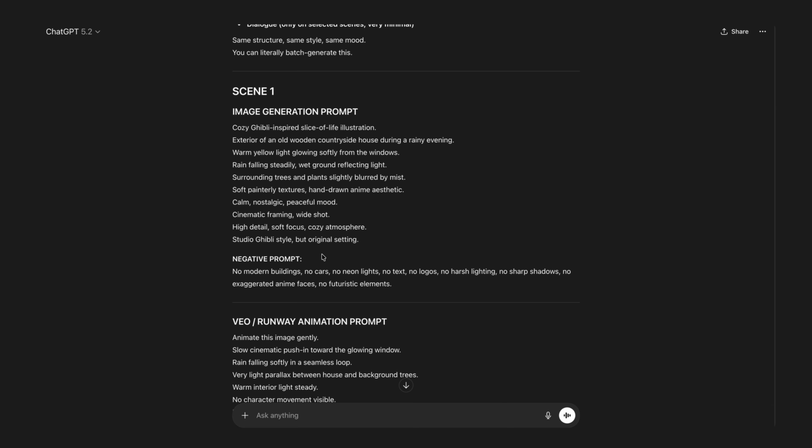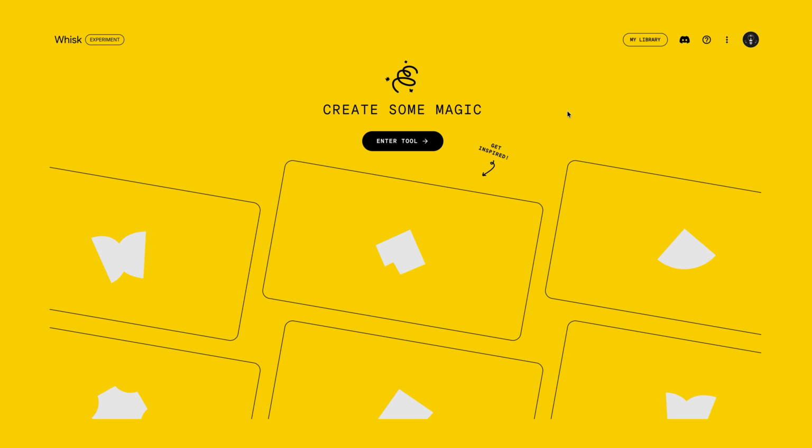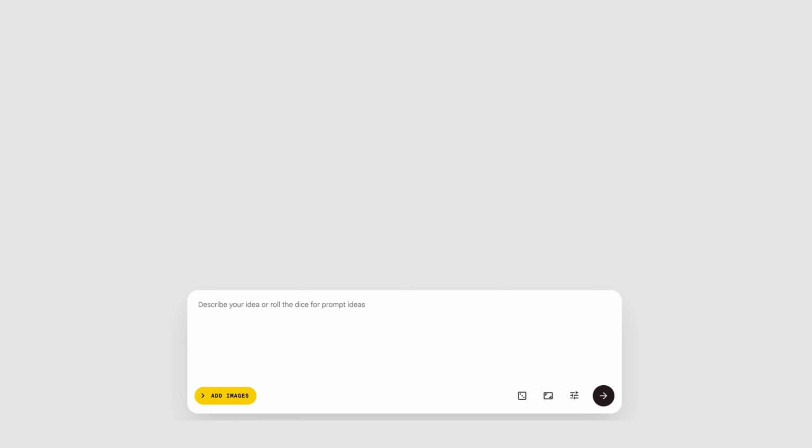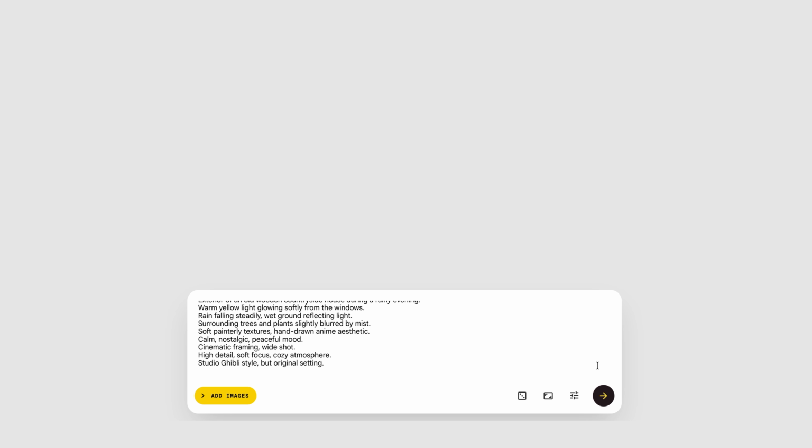First, copy the very first prompt, which is for scene 1. Then open Whisk or any AI image generator you prefer. I personally use Whisk, so just click Enter here, and it will take you to this page. Once you're there, paste the prompt and make sure to set the aspect ratio to 16:9, since that's ideal for YouTube long-form videos. After that, simply click Generate, and Whisk will create a clean, Ghibli-style image for you.